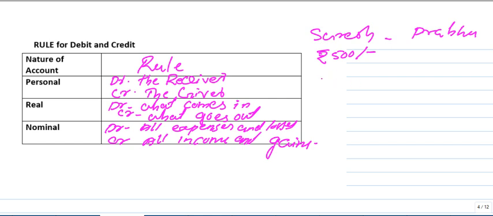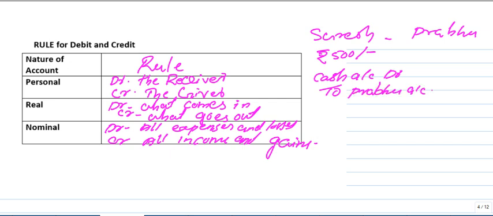So here the cash came to Suresh's hand. Suresh is the entity, so I am writing here cash account debit. We have to write like this. Okay, what's the credit aspect that we can write? Who is the credit aspect? Prabhu. Prabhu is the giver. So we can write Prabhu here.